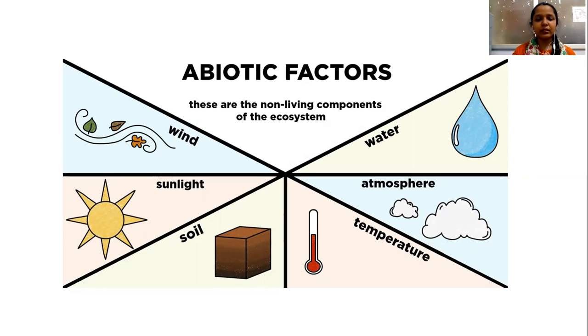When the soil quality is very good, the growth of the producers, the plants, will be good, so that the consumers and the other hierarchies can live better in good soil conditions. And for shelter and other needs also, soil plays a very important role. We can also see certain decomposers, the microorganisms, which mainly depend on the soil and live better in good soil conditions.